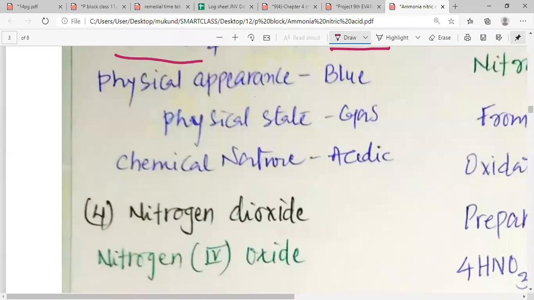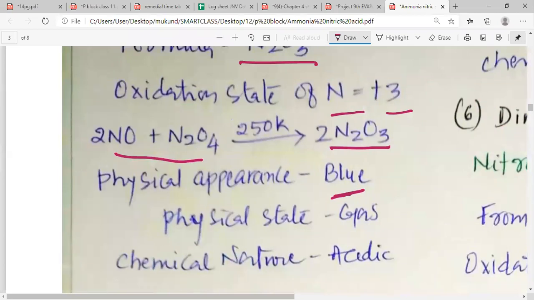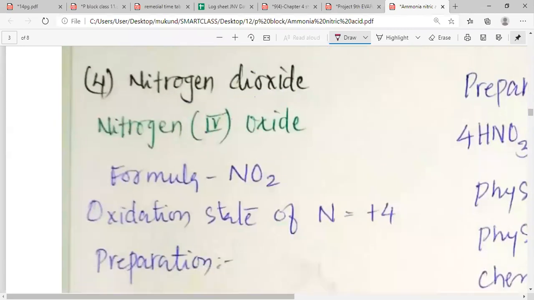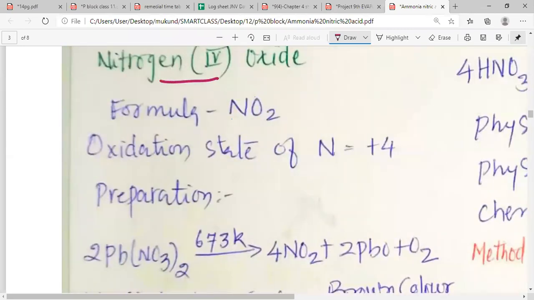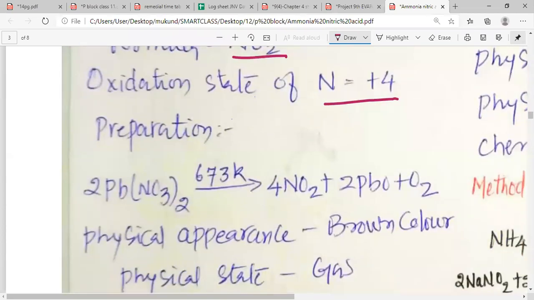Please remember, my dear students, that dinitrogen trioxide is blue in color, gaseous in state, and it is an acidic oxide. So remember that dinitrogen trioxide is a blue colored gas and it is acidic in nature. The fourth one that we have is nitrogen dioxide, also known as nitrogen 4 oxide. The chemical formula is NO2. The oxidation state of nitrogen is +4.